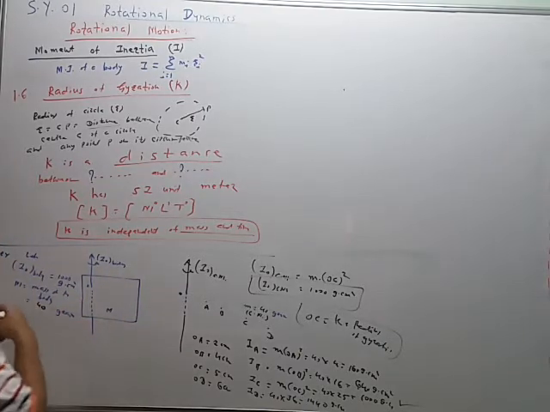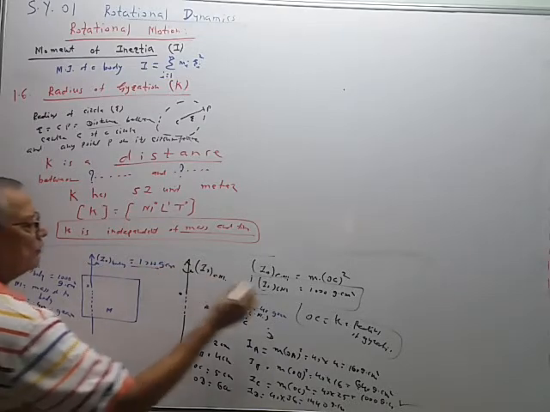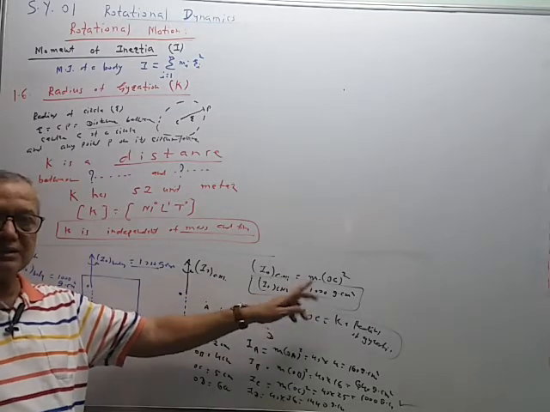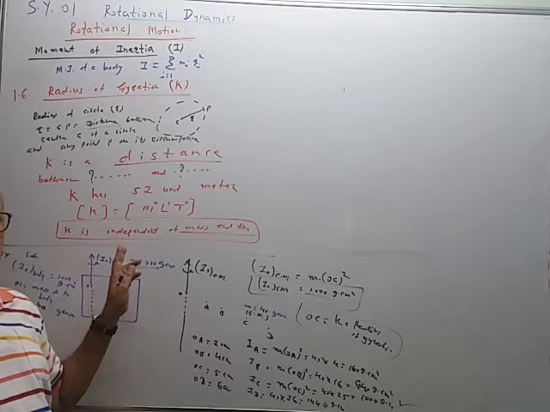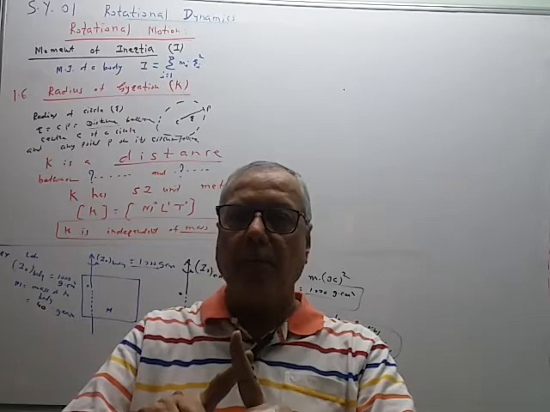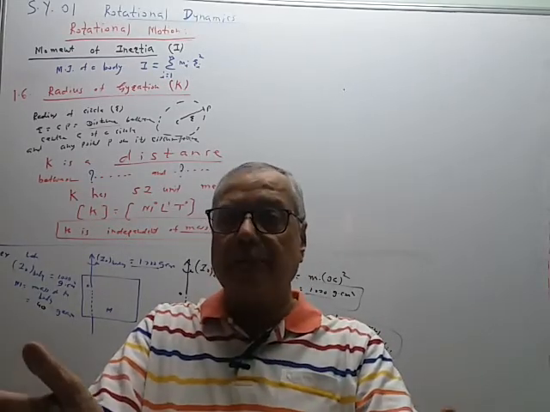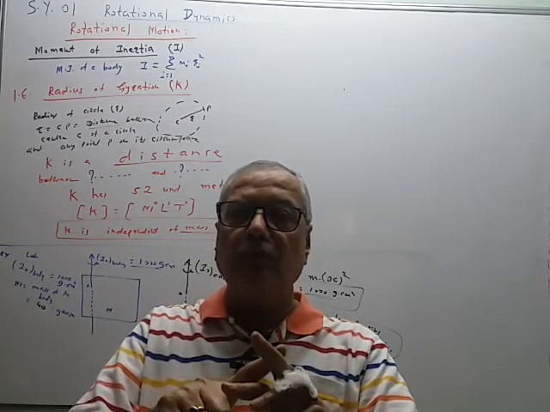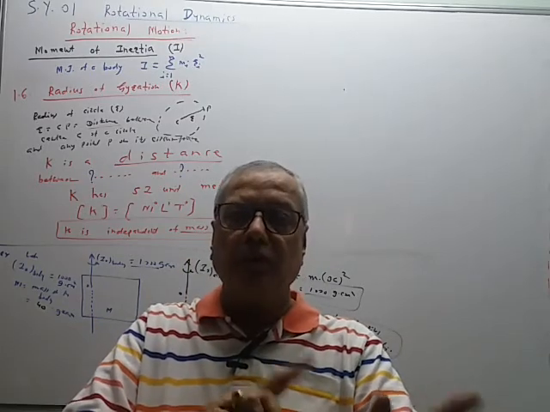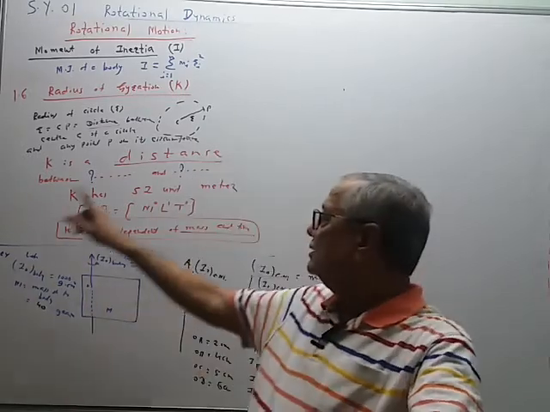This moment of inertia is 1000 gram centimeter square. So this value and this value are the same. So the moment of inertia of the whole body and the moment of inertia of the center of mass are the same about the same axis of rotation. That is the condition. The MI should be the same for the whole body and the center of mass. For calculating, the axis of rotation is considered the same axis, with the same value of moment of inertia. Then the distance between the given axis of rotation and the position of the center of mass is called the radius of gyration.